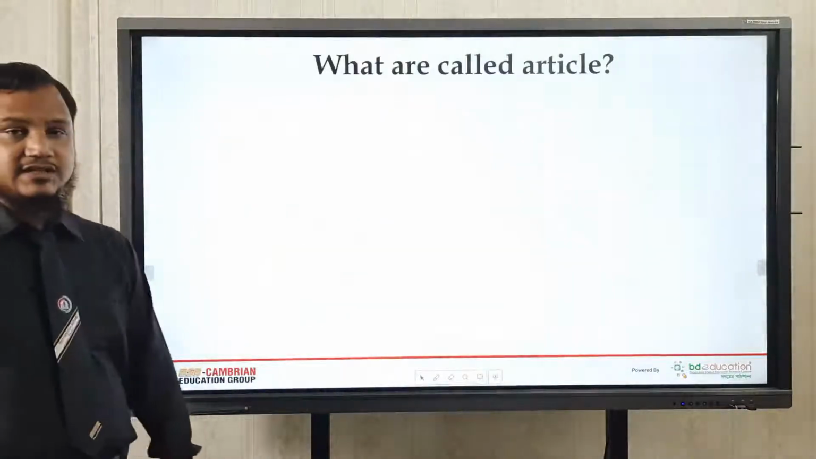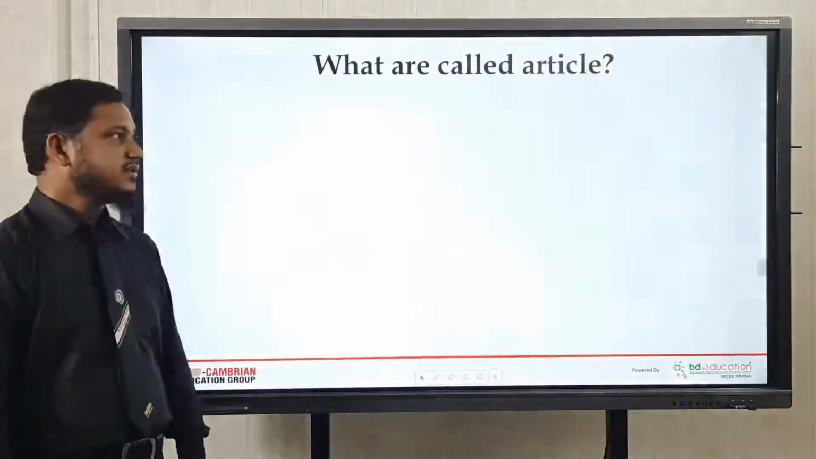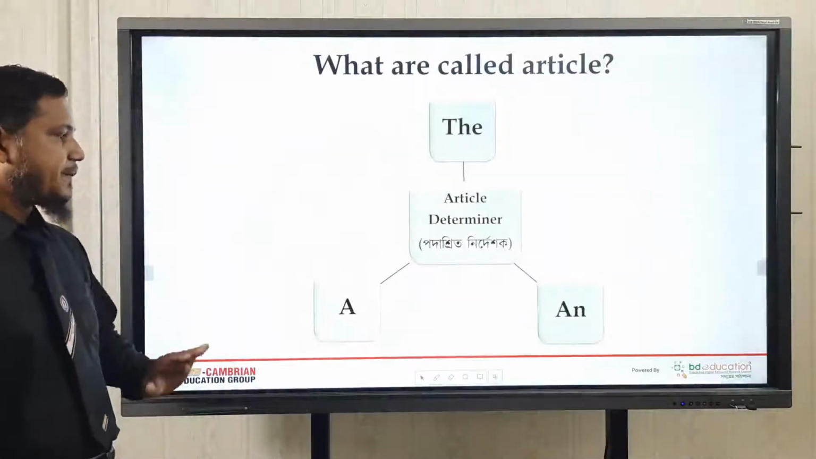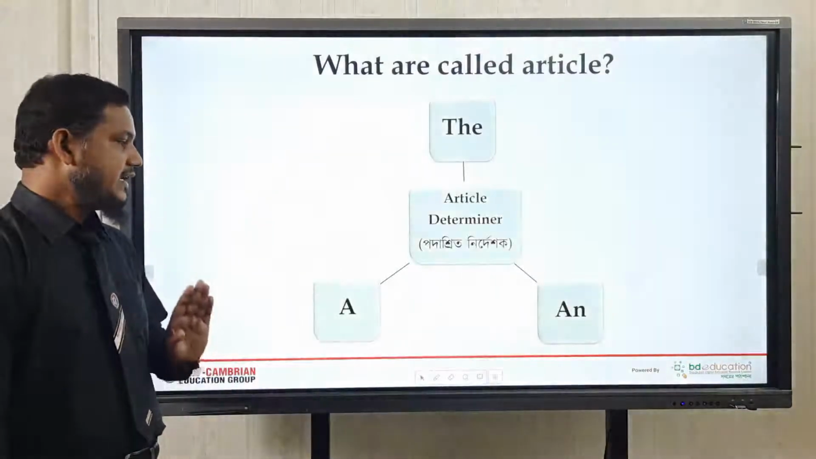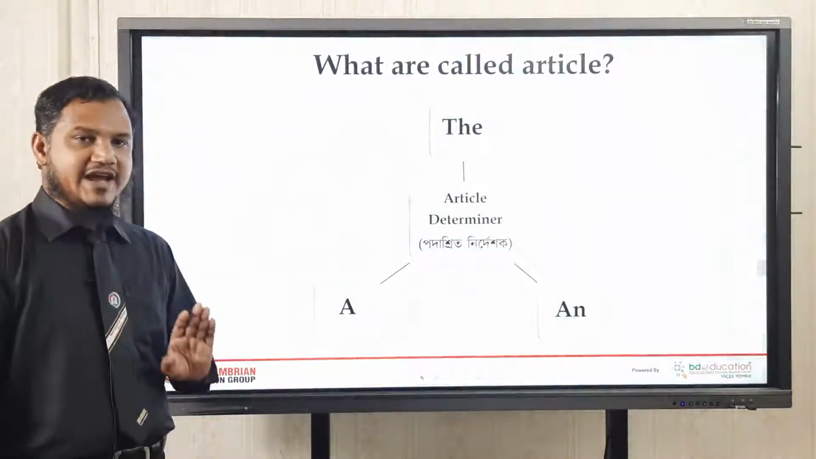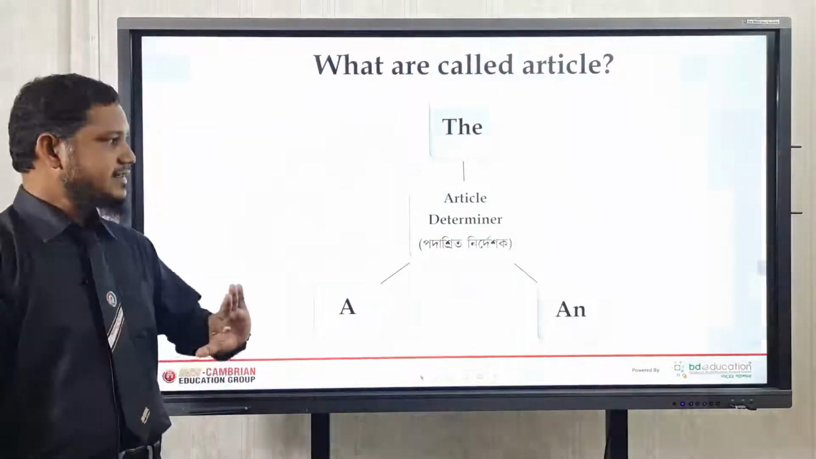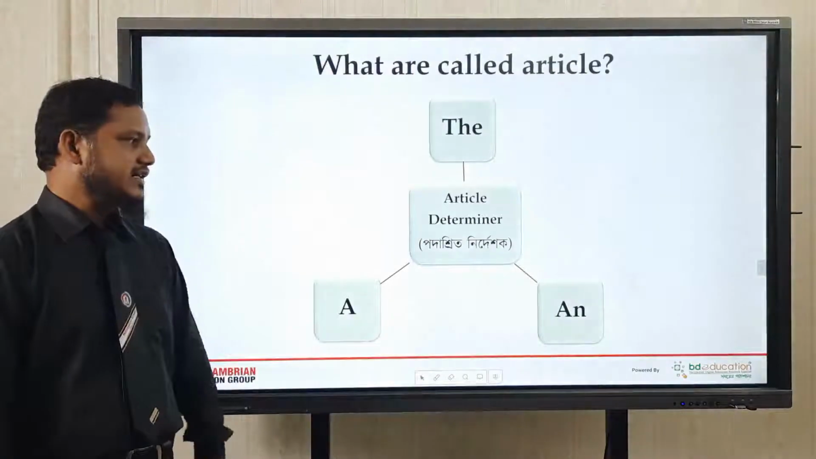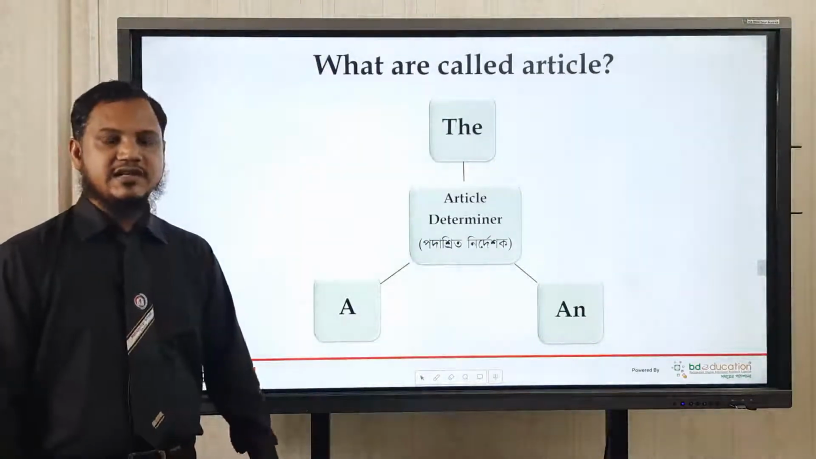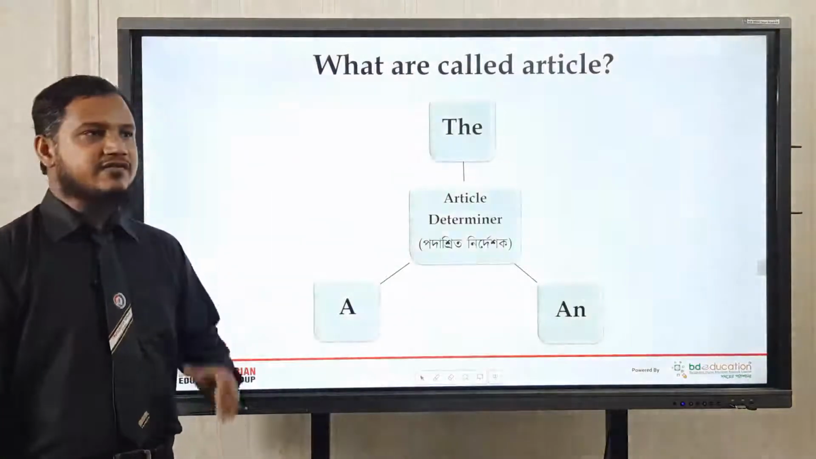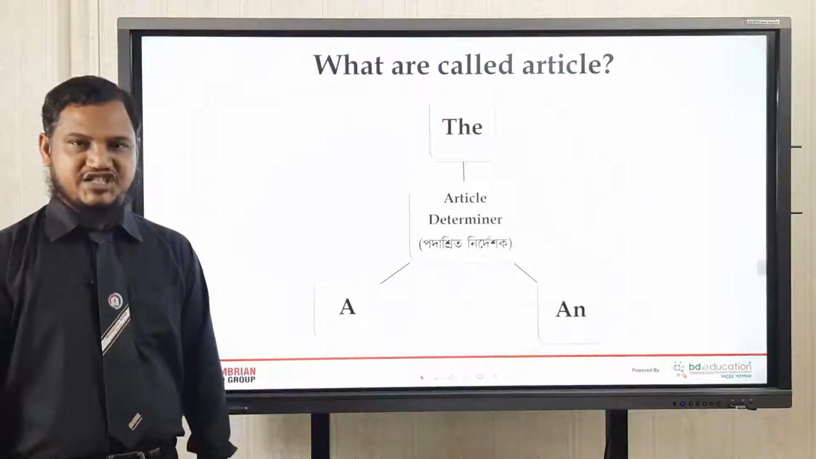What is called article? This is the question. Students, look at this. In simple terms, A, AN and THE: simply, this kind of word is called article. Article actually is a kind of determiner and it's a part of adjective.